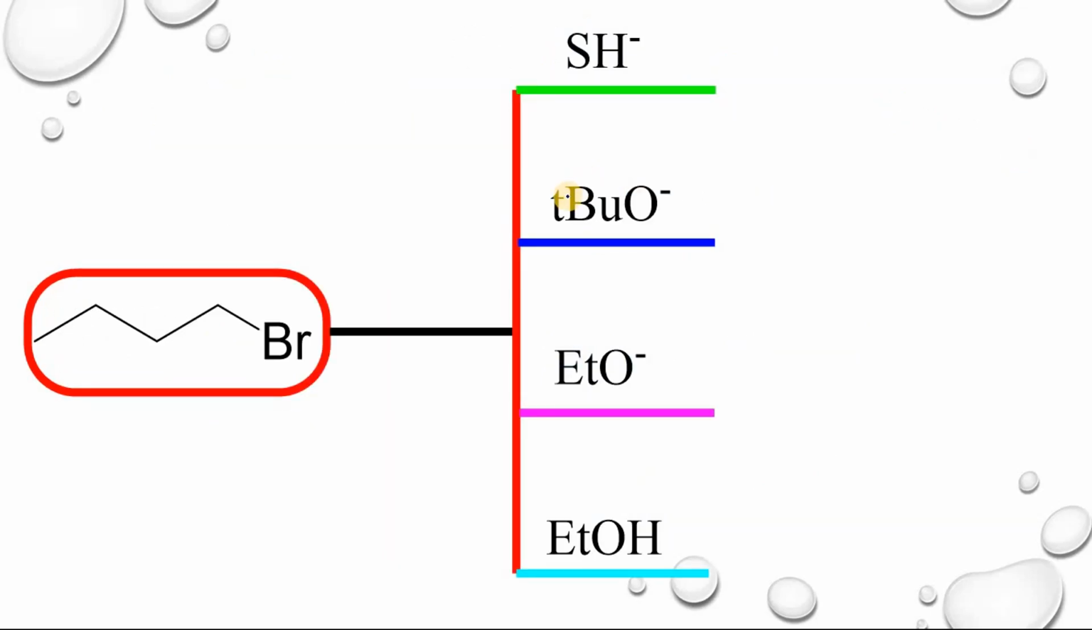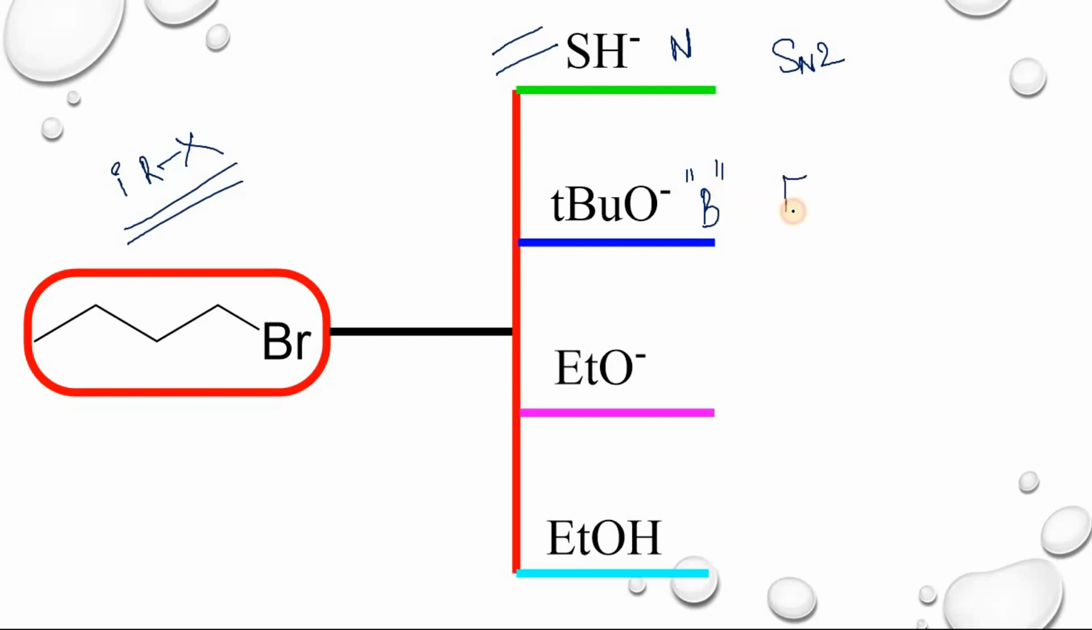If you take n-butyl bromide, it's a primary alkyl halide. When you take only nucleophile, in primary alkyl halide case, this one exhibits SN2 mechanism. If you take only base, it always gives an E2 mechanism.